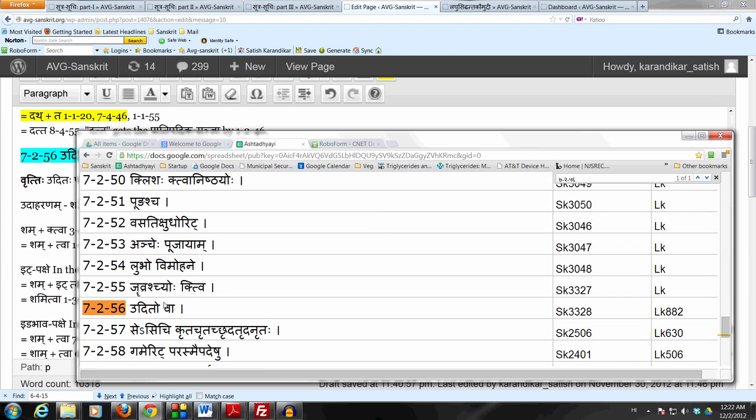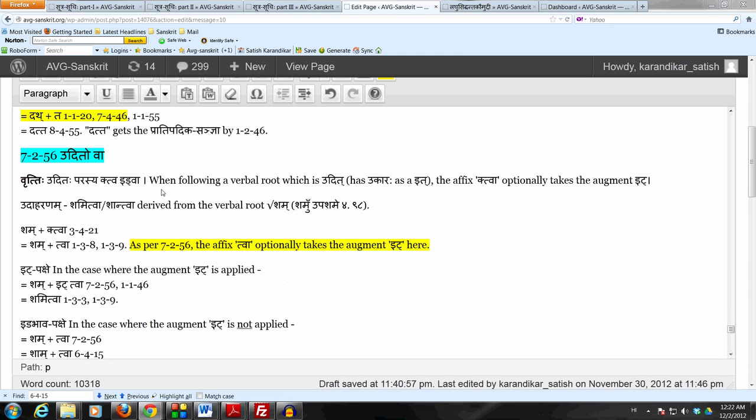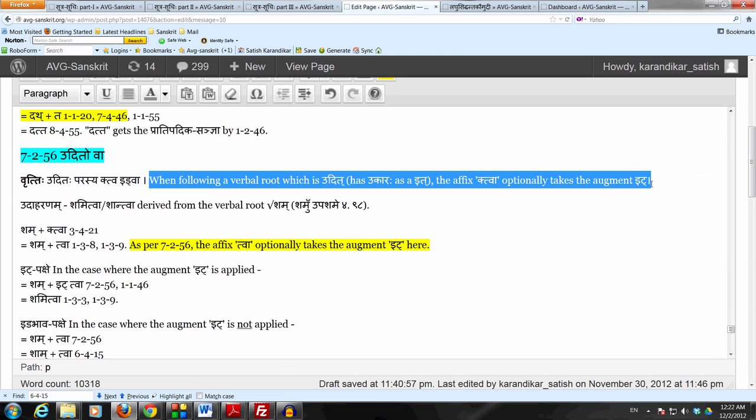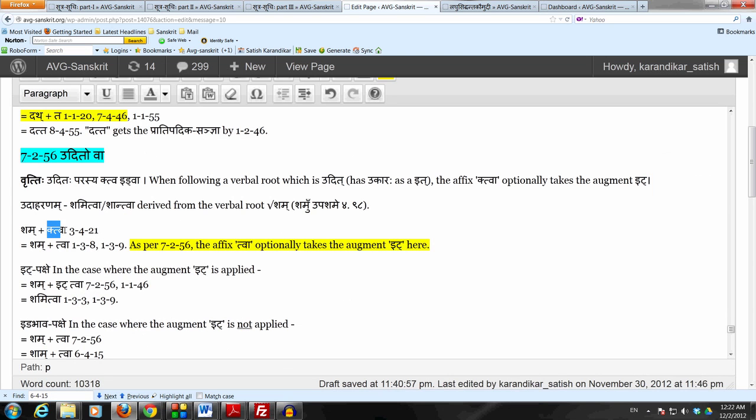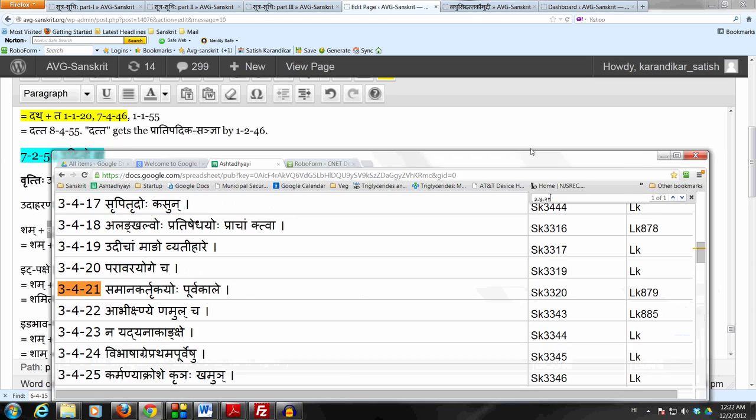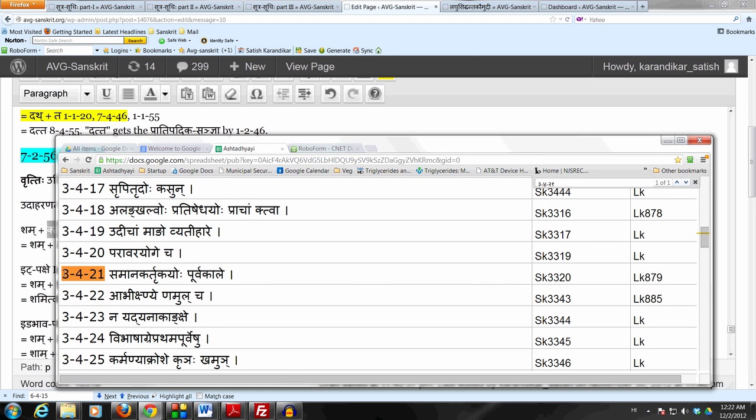And it simply says that if a verbal root is udit, has ukara as it, then following that verbal root, the affix ktva takes the augment it optionally. This affix ktva we have not studied in detail as yet. We'll do that shortly. For the time being, we can just use this sutram 3.4.21, which we have actually used in the examples sometimes. We will look at 3.4.21 in detail later on, but right now let us bring in the affix ktva by sutram 3.4.21.